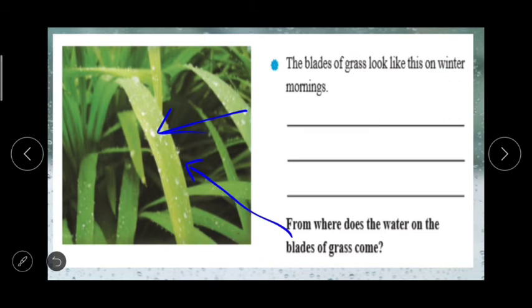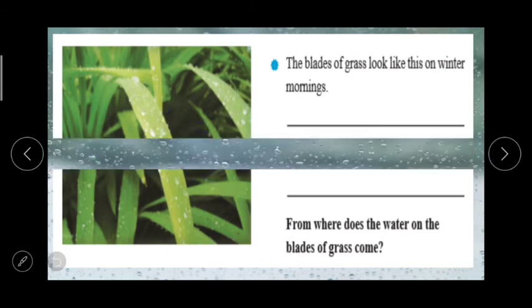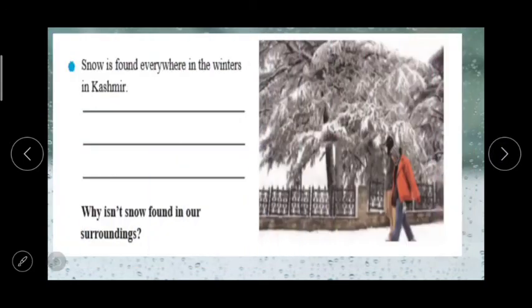Now the second one: snow is found everywhere in the winters in Kashmir, and why isn't snow found in our surroundings?